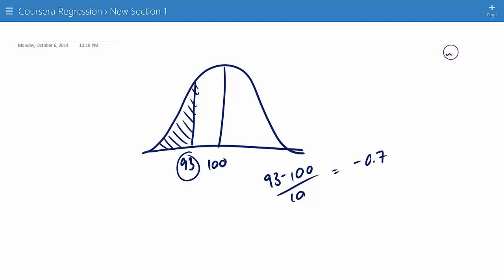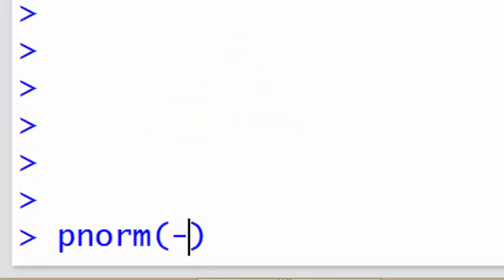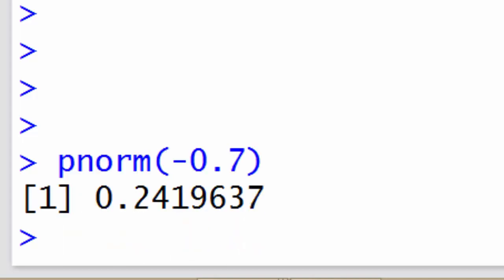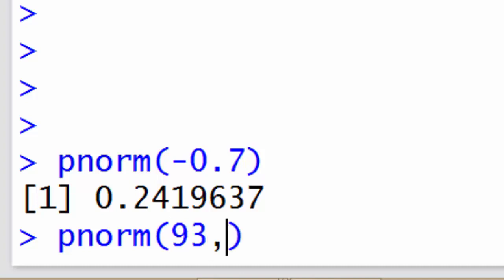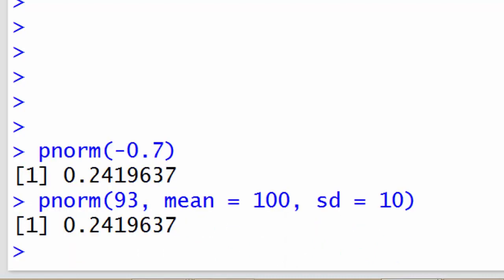So why don't we go to RStudio and type in pnorm negative 0.7. If I type in pnorm negative 0.7, then I get 24%. I would also add that R can just do this calculation for you. You don't actually have to convert it to standard normal quantiles. As an example, if I were to just type in pnorm 93, where the mean is 100 and the standard deviation is 10, it's going to give me the exact same answer.